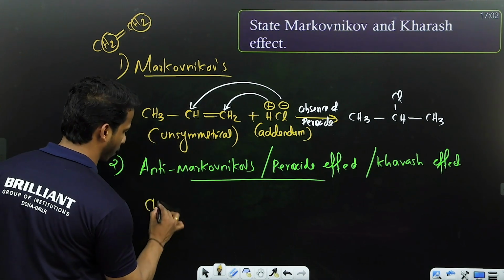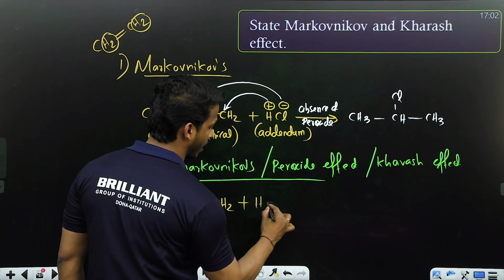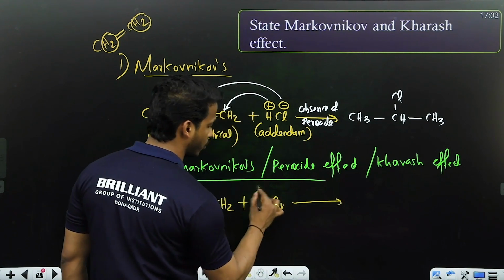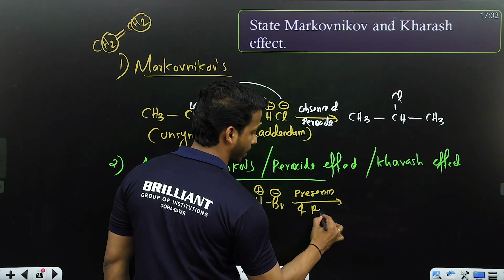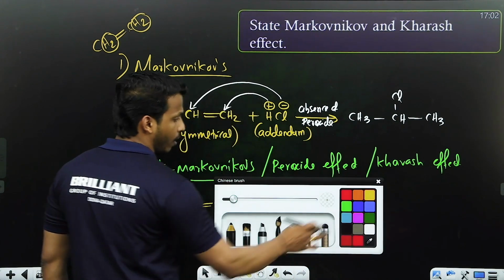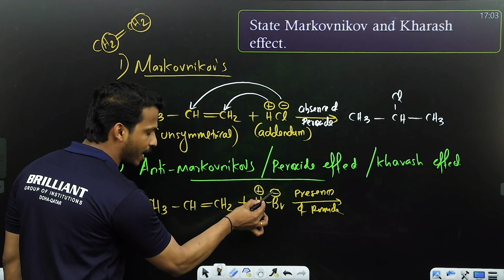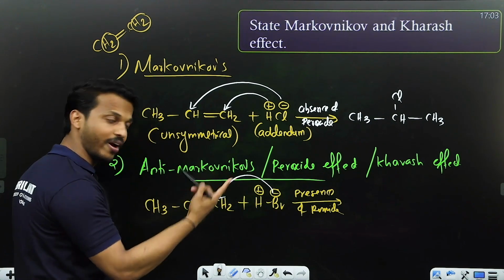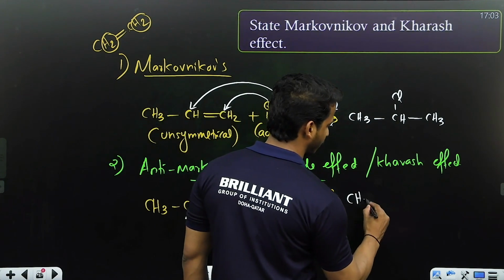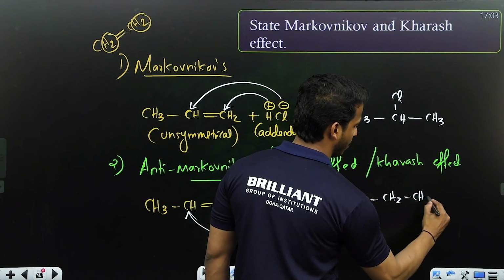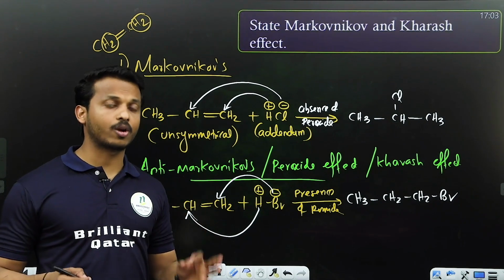Let me take the same example, propene. Same conditions: the alkene should be unsymmetrical, and the addendum should contain a positive and a negative part, but now in the presence of peroxide. Just opposite of Markovnikov's rule: the negative part of the addendum goes to the carbon with more hydrogens and the positive part goes to the carbon with fewer hydrogens. That is the Karash effect, or anti-Markovnikov's rule. Clear, all of you? The statements of Markovnikov and anti-Markovnikov are a must-know question.